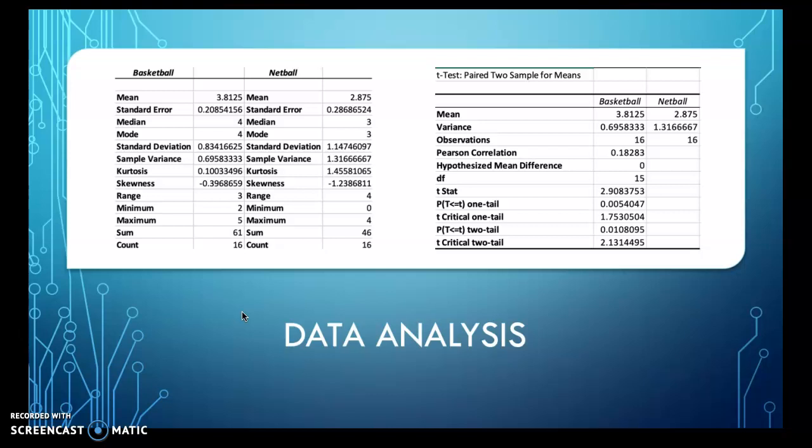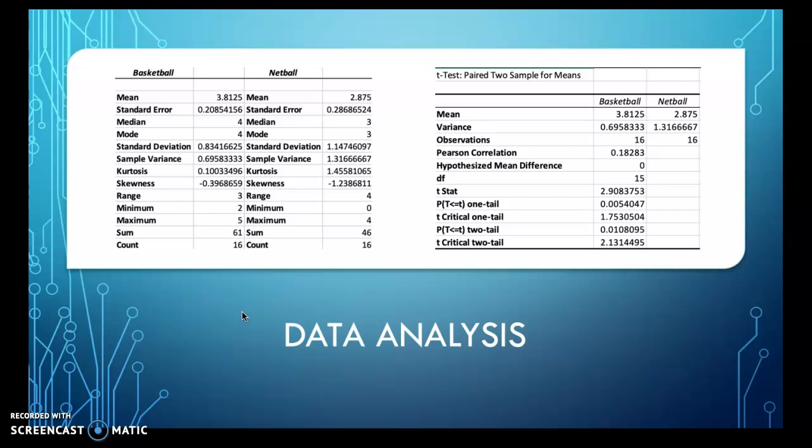From these descriptive statistics, we can also see that the maximum score in basketball was 4, so the maximum score possible was attained. Whereas in netball, the highest score was a 4, which means not one person was able to score on all their shots and get 100%.